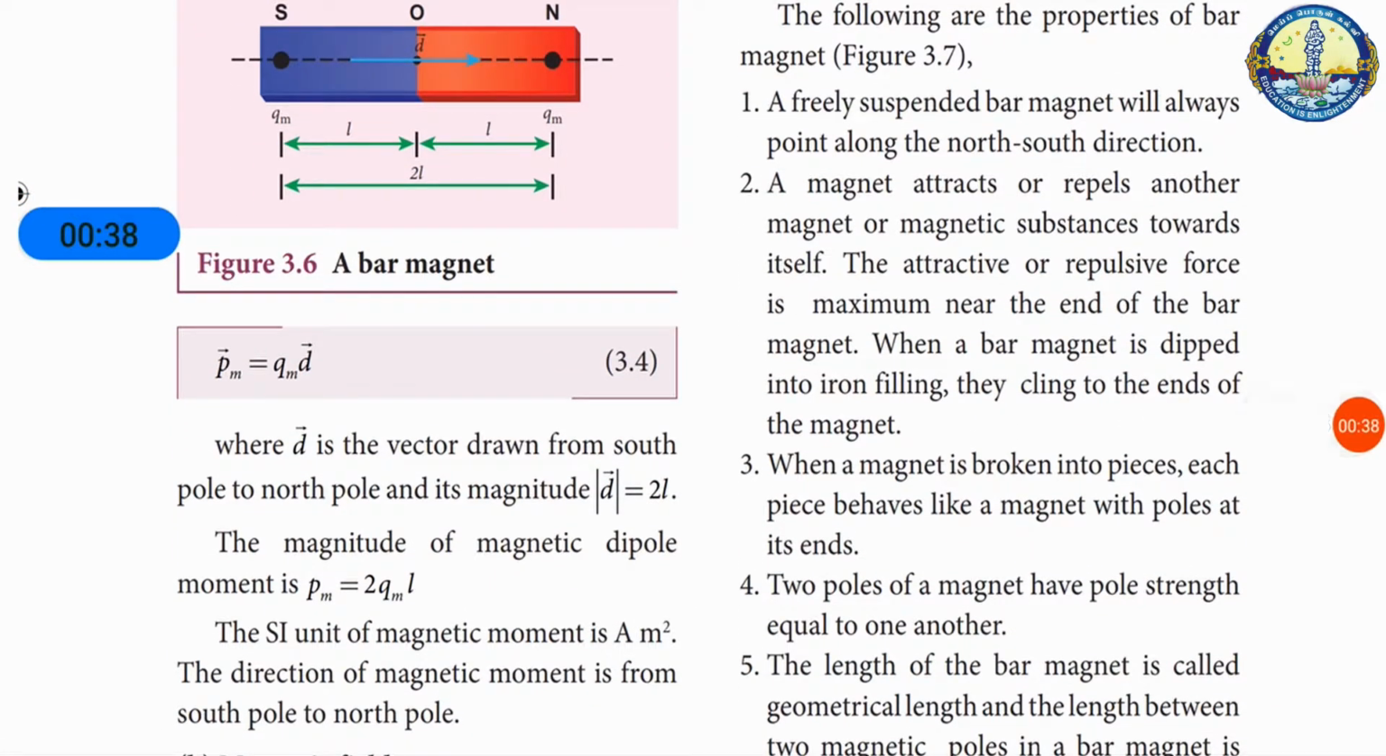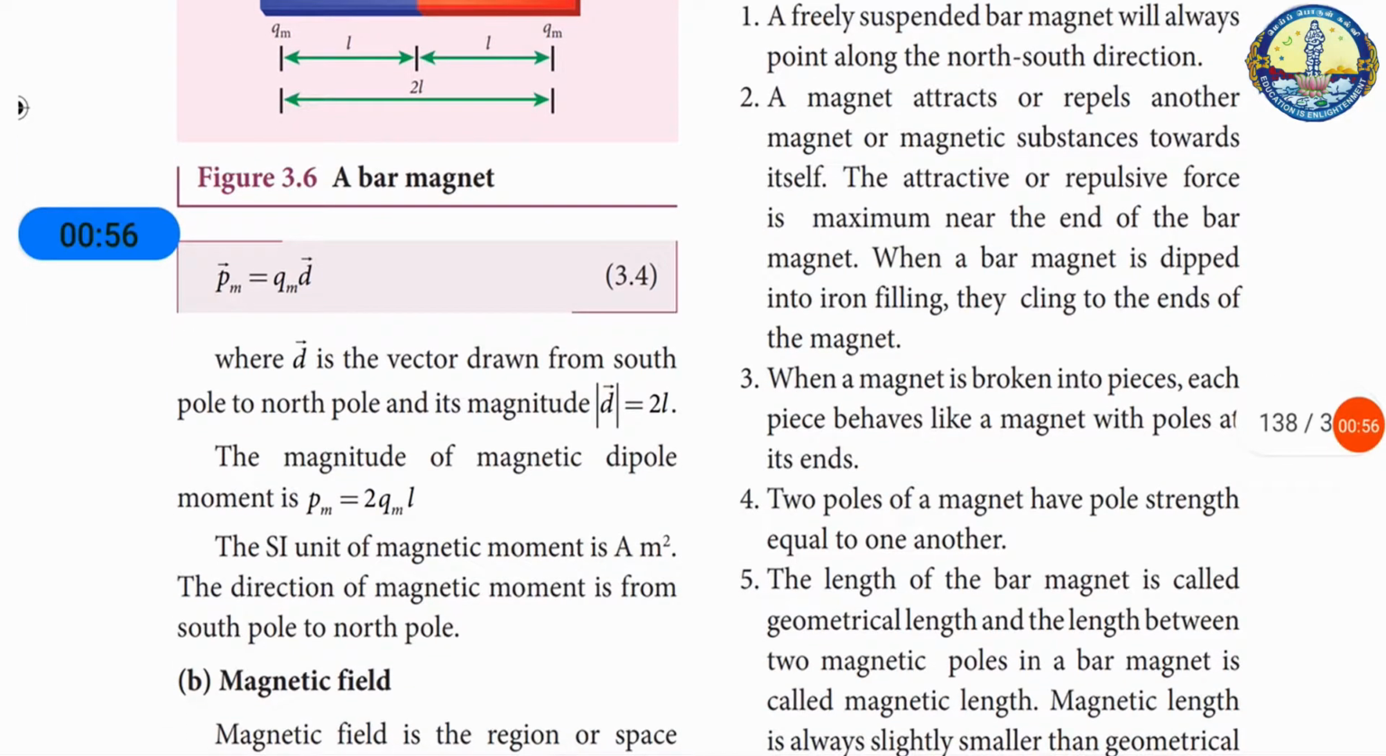Now Pm is equal to Qm d, where d is the vector drawn from south pole to north pole and its magnitude d is equal to 2L. Now the magnetic dipole moment Pm is equal to 2QmL. The SI unit of magnetic moment is A m square. The direction of the magnetic moment is from south pole to north pole.